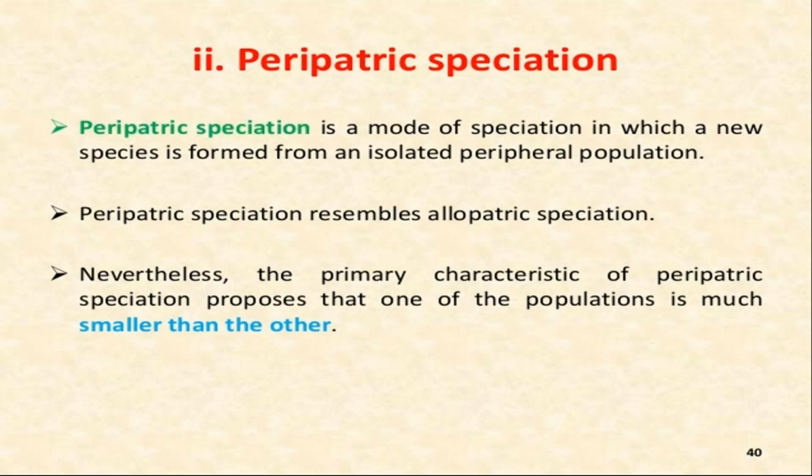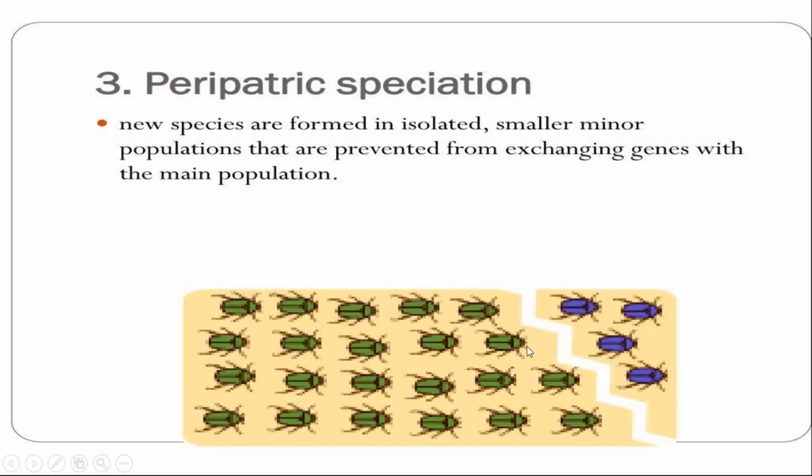What is peripatric speciation? Peripatric speciation is a subtype, a special type of allopatric speciation. In case of peripatric speciation, what are the reasons for the formation of new species? From the peripheral population. So just look at an example. These are the ants. From the peripheral part, some ants get separated out. They are not mating with these ants, and these ants are not mating with them. Due to which a barrier gets formed and two different types of species get formed.